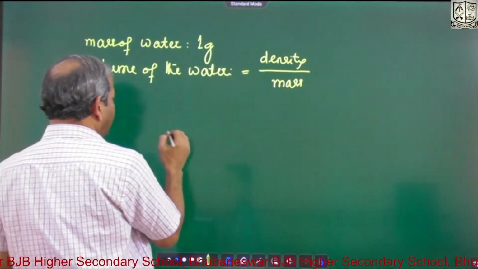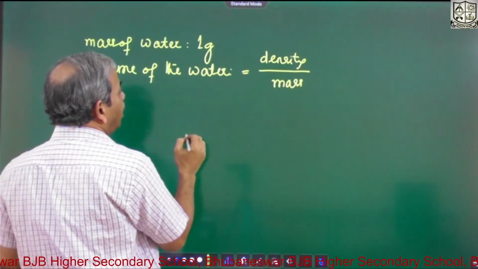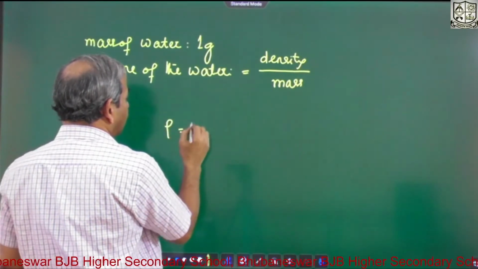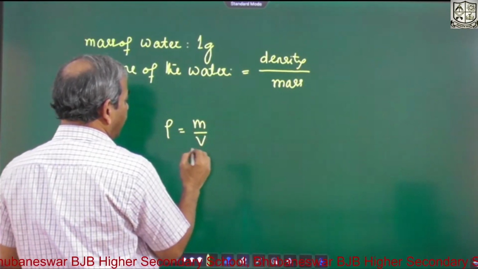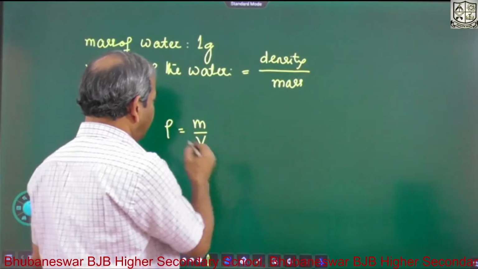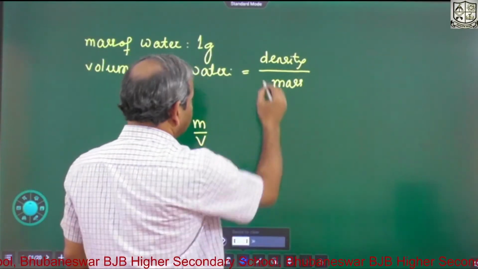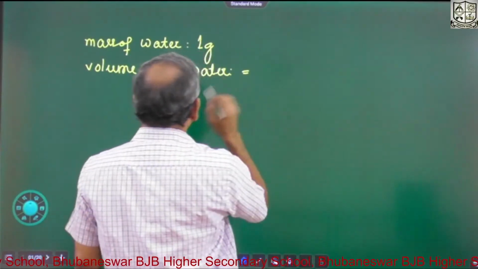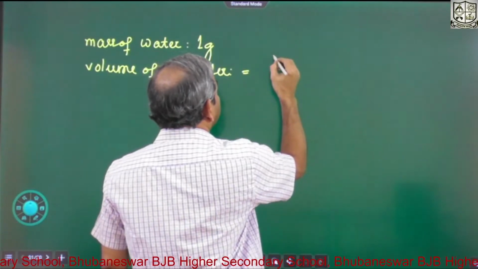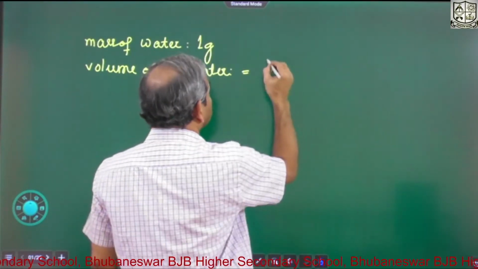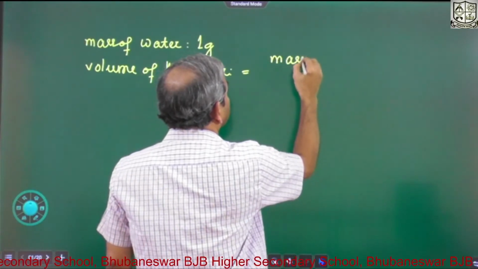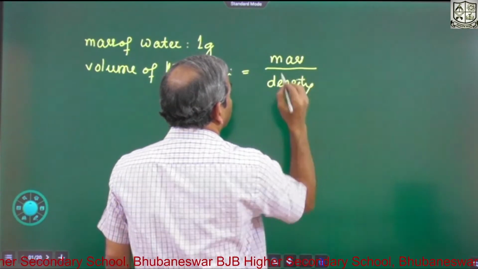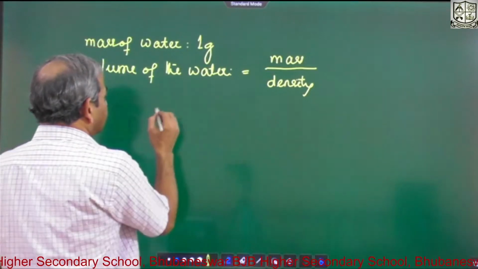Density is equal to mass by volume, so volume is equal to mass by density. Sorry, I wrote it the other way around. So the volume of water is equal to mass by density.